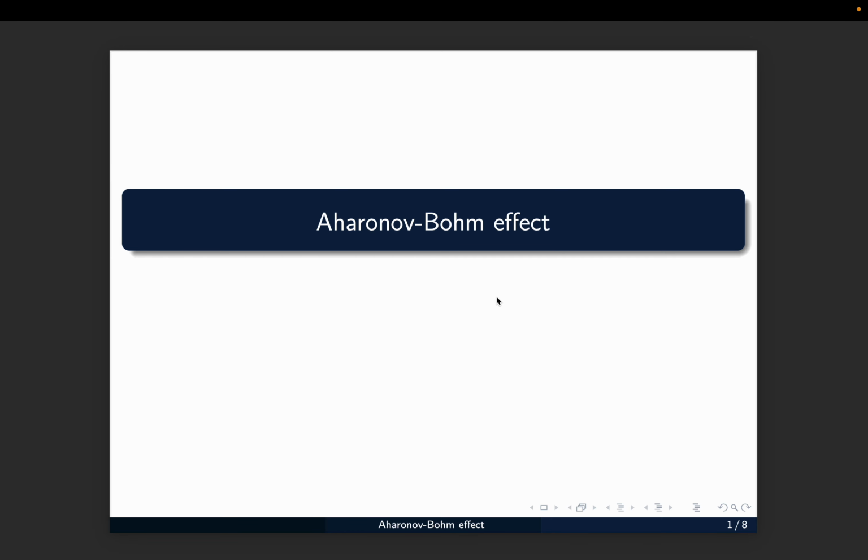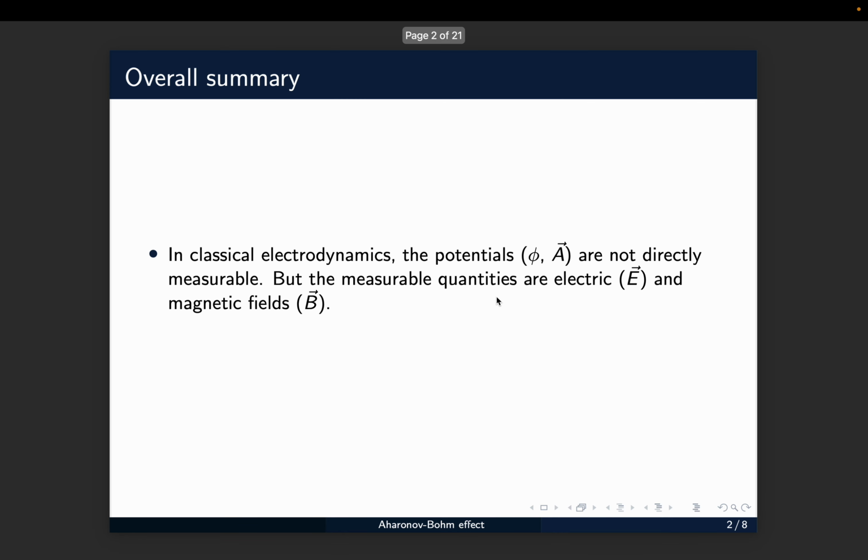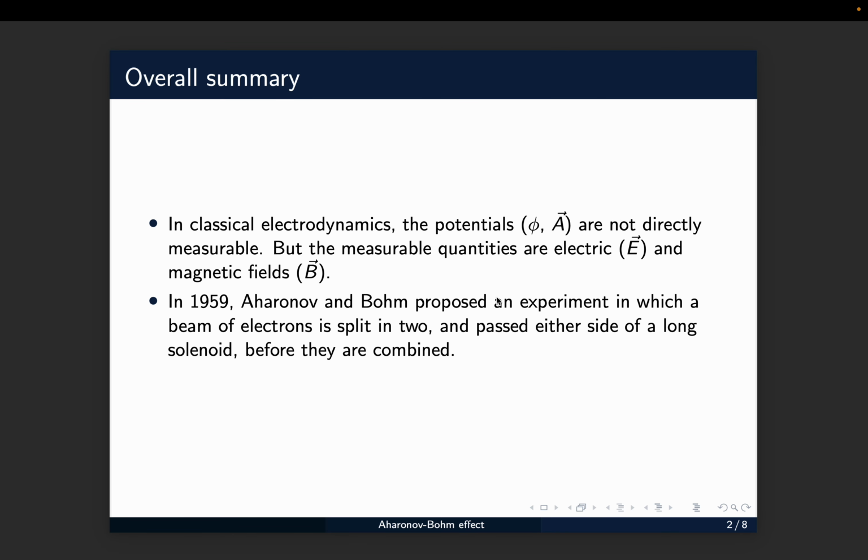Hello, in this video we will discuss the Aharonov-Bohm effect in great detail. In classical electrodynamics, the scalar and vector potentials are not directly measurable quantities, but the measurable quantities are electric and magnetic fields. In 1959, Aharonov and Bohm proposed an experiment in which a beam of electrons is split into two and passed either side of a long solenoid before they are combined.